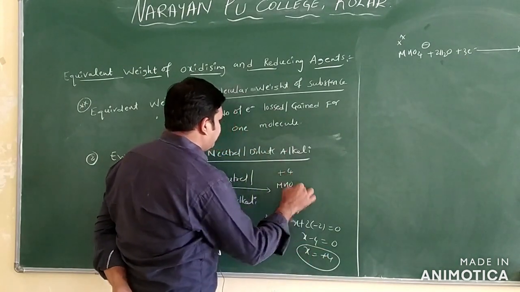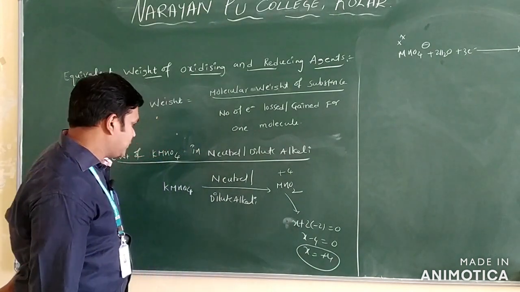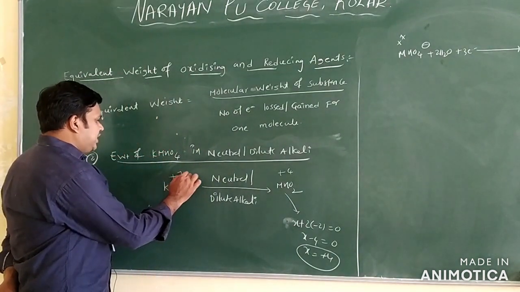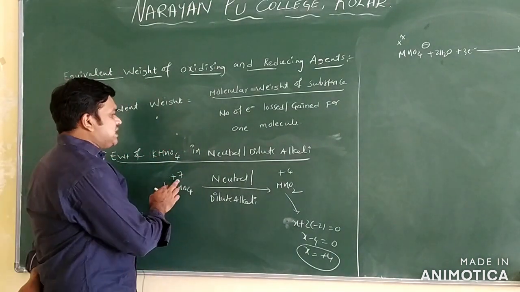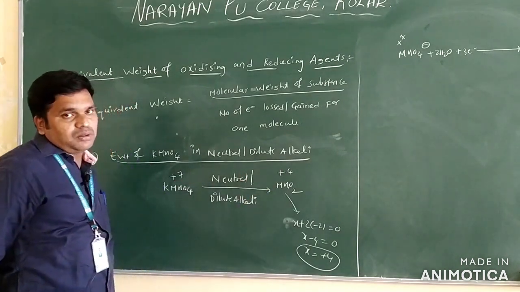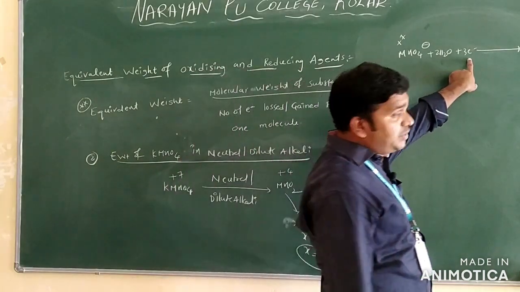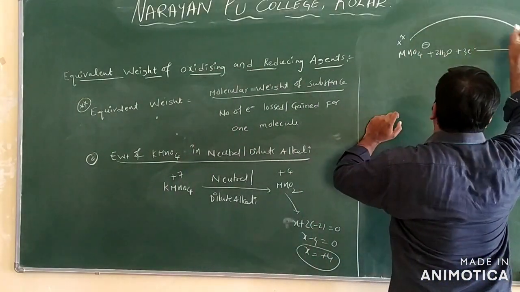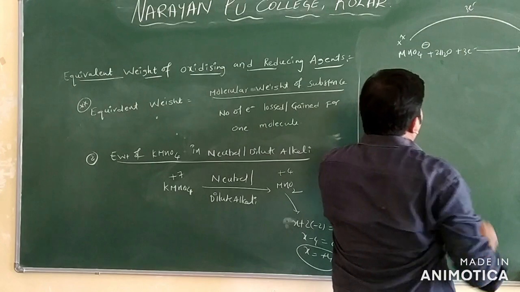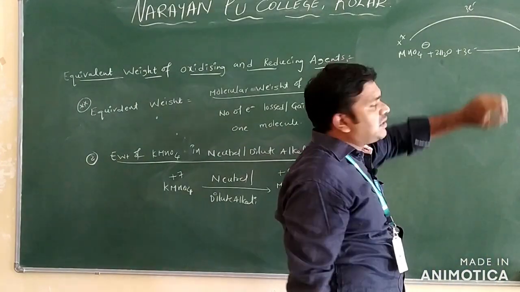The oxidation number of Mn in MnO2, how much? Plus 4 only. And in potassium permanganate, you found how much? Plus 7. Plus 7 can be converted into plus 4 by the loss of how many electrons? 3 electrons only. This is the loss of 3 electrons only.